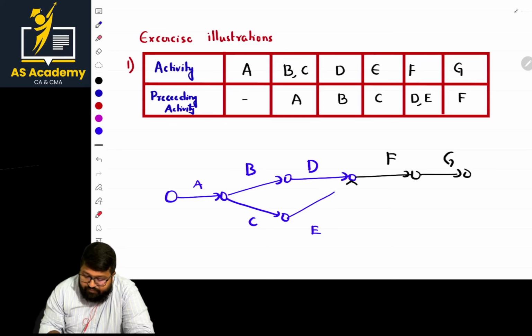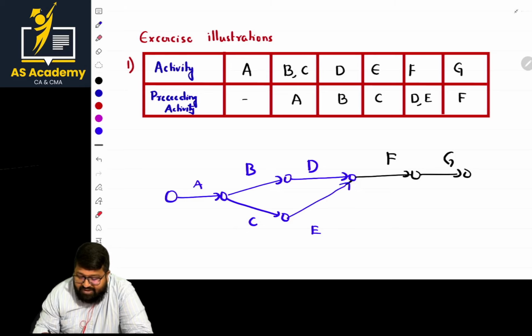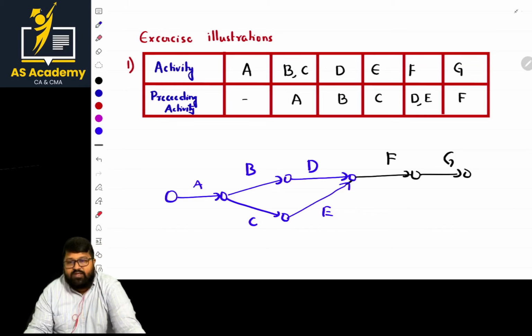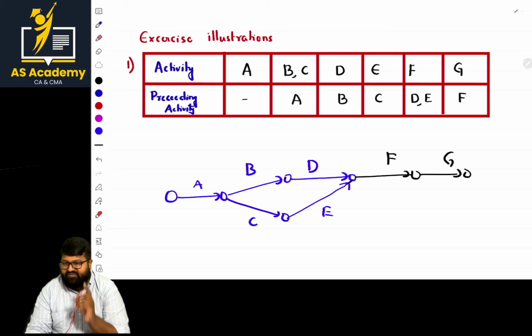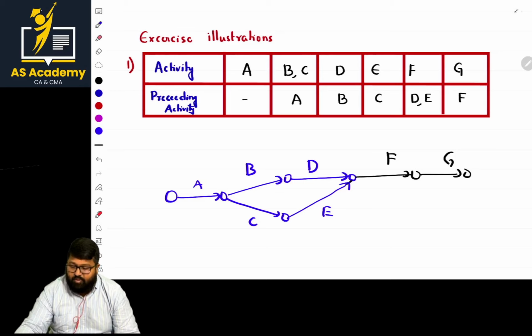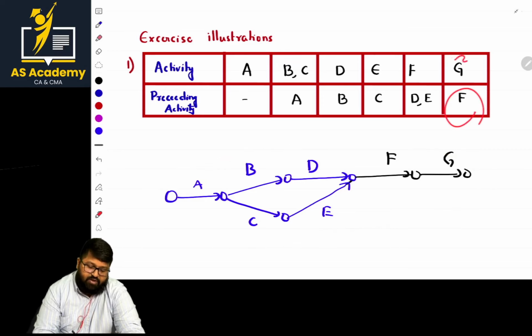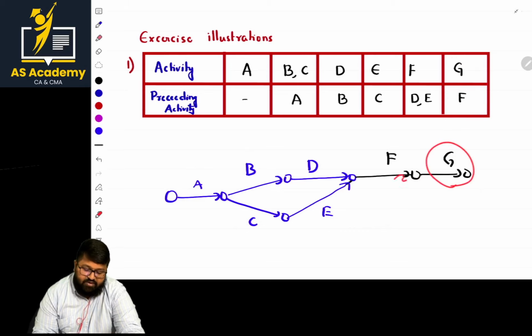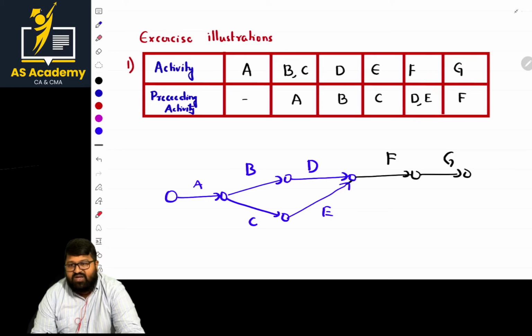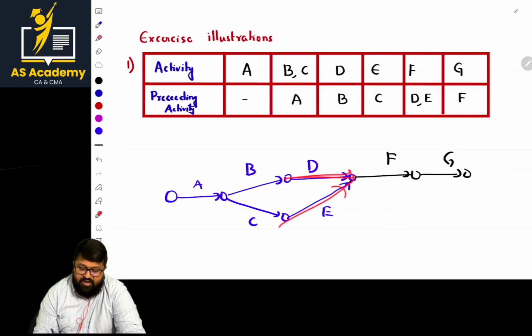Just connect this one. Is it violating any rule, ma'am? It is not violating any rule. That's perfect. Okay, is the diagram clear? If you're done with the diagram, the other part is to check it logically. From the question, sir, G starts when F completes. Sir, G is here and F is starting. Super. What about D? F will start where D and E end. D is here and E is here. Fine. What about E and C? Sir, E starts when C completes.